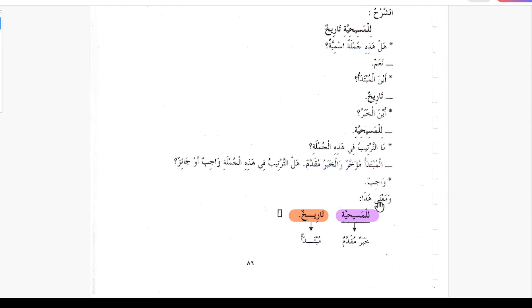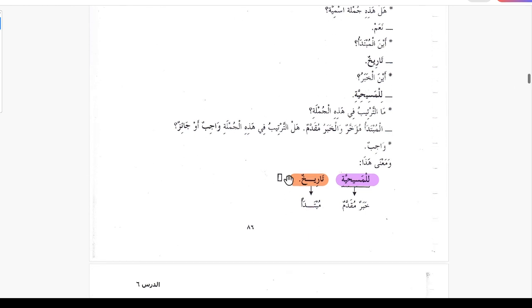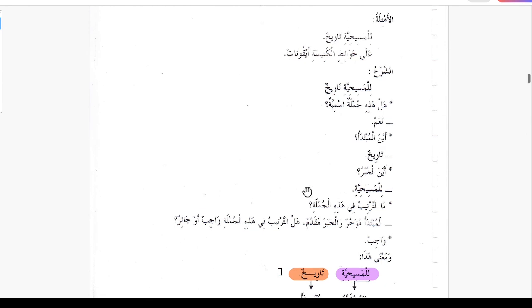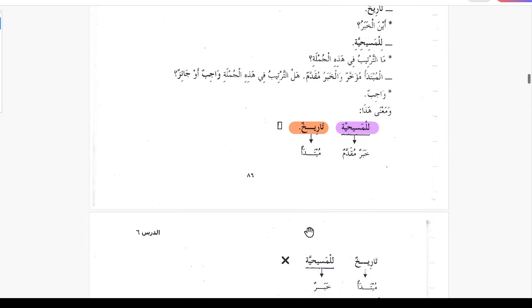Wajibun is must. In other words, you can't reverse this order. Bamana haza lil masihiyati tarikhun: khabar is coming before and mubtada is coming after. So why is that? Because normally mubtada is marifa, but here, in these two examples, the mubtada is nakira and the khabar is shibu jumla. So if that is the combination, then khabar always comes before, and this is a must. You can't switch it around.